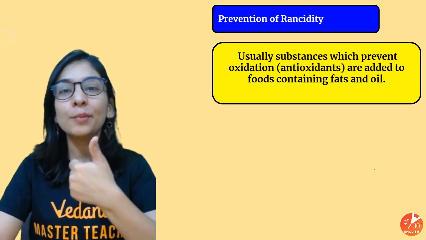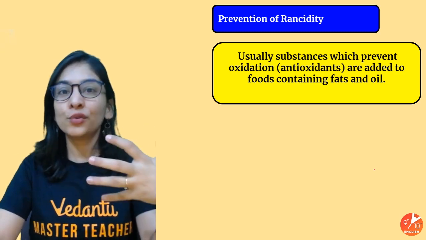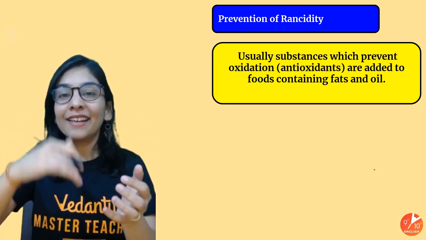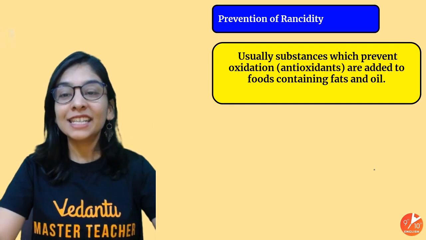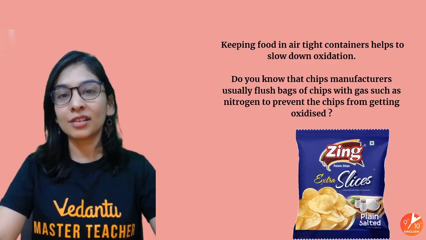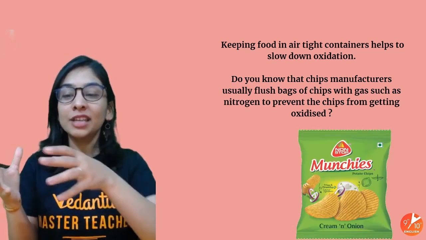What you can do is put some antioxidants in your food. That's what those packets generally carry. They have some allowed antioxidants that prevent oxidation. Apart from that, sometimes they flush nitrogen gas.